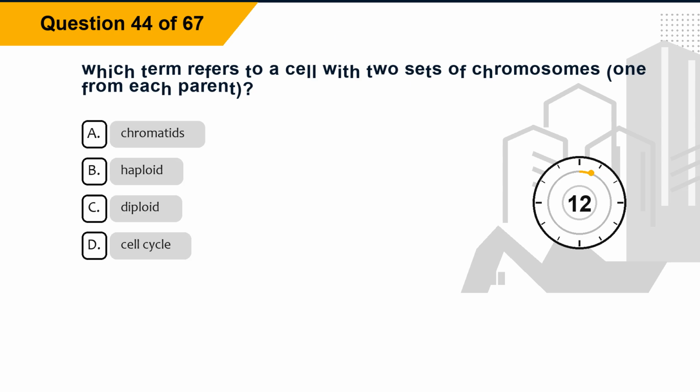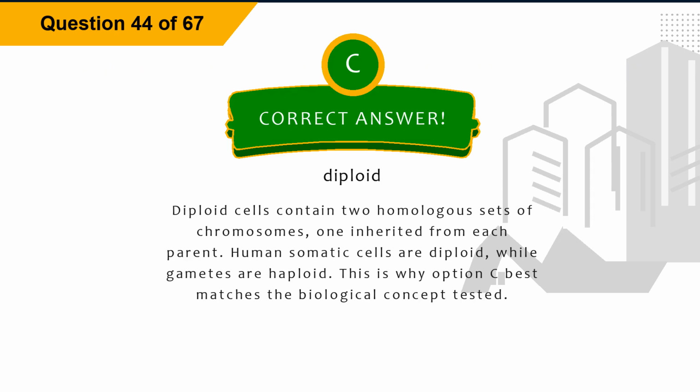Question 44. Which term refers to a cell with two sets of chromosomes, one from each parent? Option A, chromatids. Option B, haploid. Option C, diploid. Option D, cell cycle. The correct answer is option C, diploid.